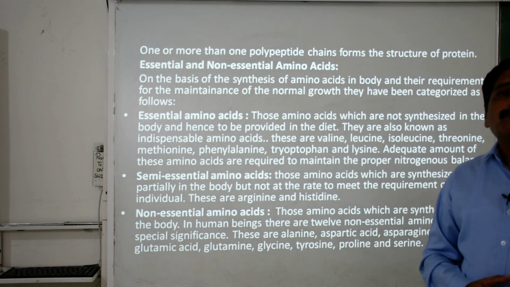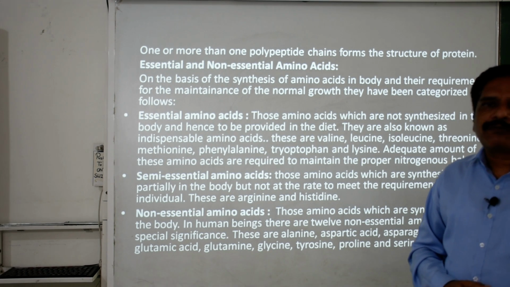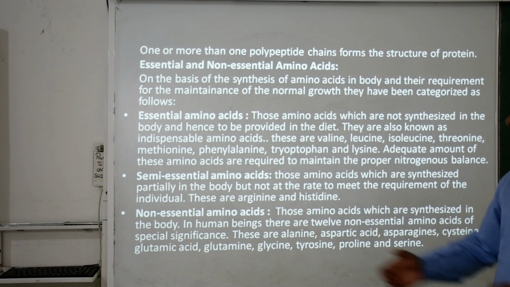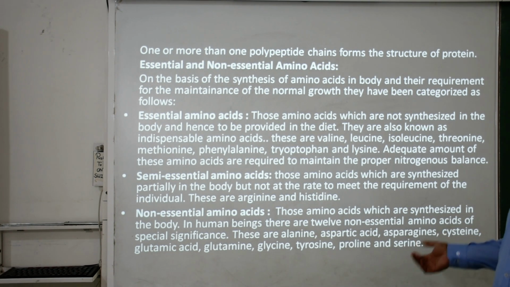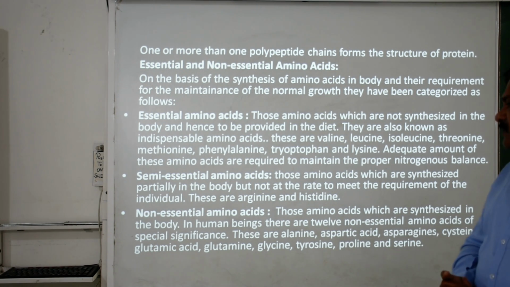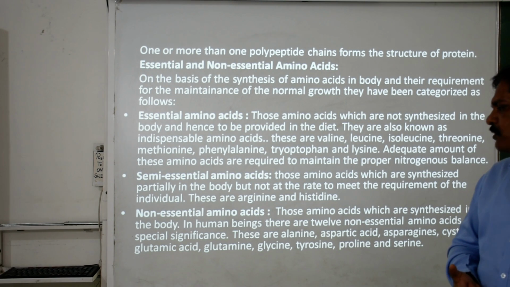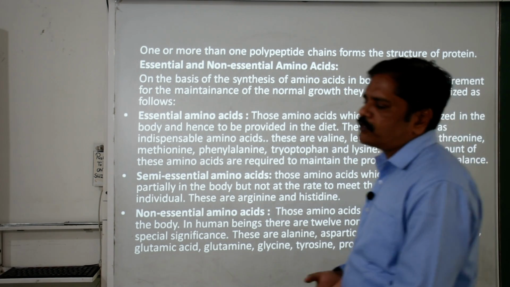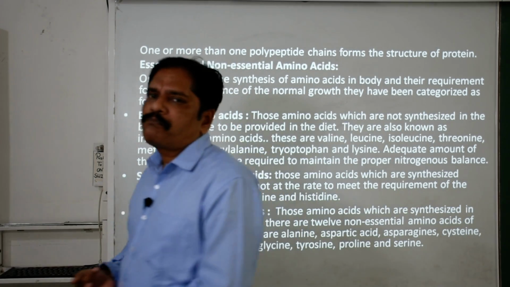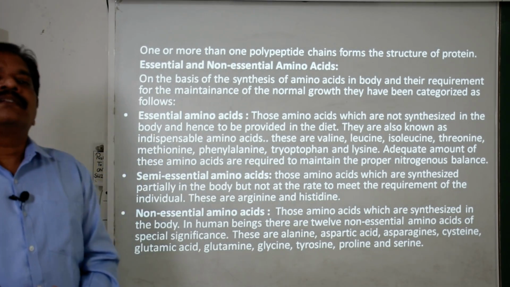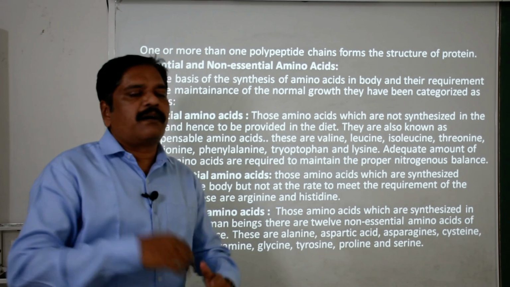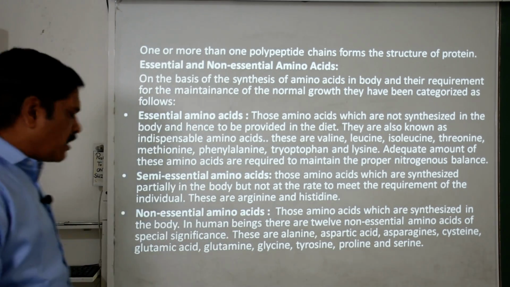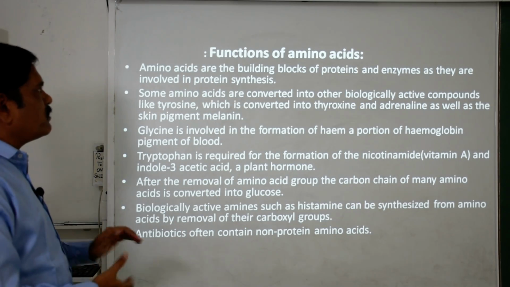So there is no need to take them in the form of food or meals. Clear? For example, alanine, aspartic acid, asparagine, cysteine, glutamic acid, glutamine, glycine, tyrosine, proline and serine. So these are all very important amino acids, but they are produced by our body itself, so no need of taking them from outside in the form of food.